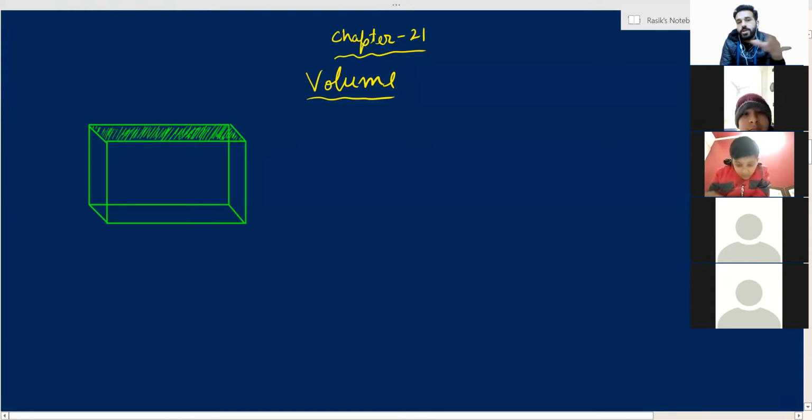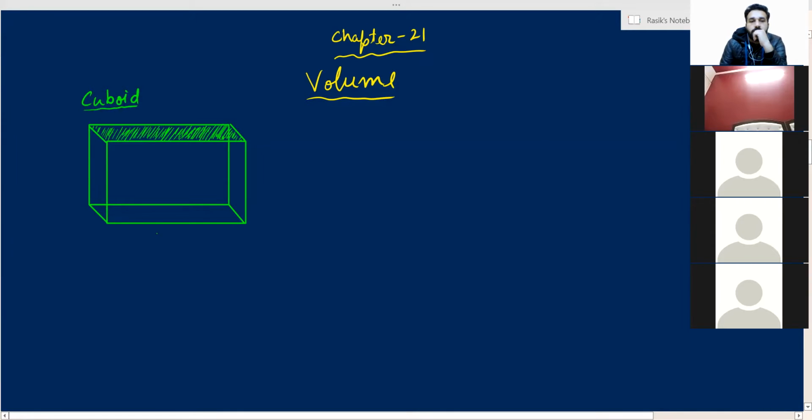So this is the top surface that I have shaded. This is the top surface of the cuboid. Clear? Yes, you will make it. Name the figure as cuboid. Draw the figure and give the heading cuboid.